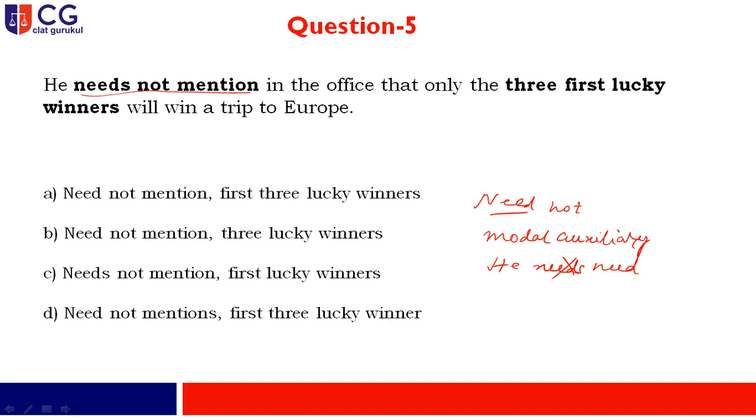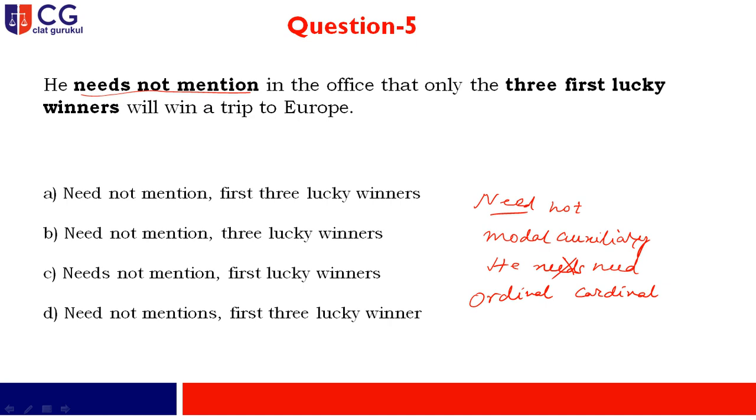Just mind it, just after need there must be the presence of a word like not. In that particular case need acts like a modal auxiliary. So the first segment, he needs not mention, should be replaced by he need not mention. If we move forward, you find that in the office that only the 3 first lucky winners will win a trip to Europe. Now my dear friend, you have 2 different concepts. First one is ordinal and second one is cardinal. 2 different kinds of numbers we are talking about.